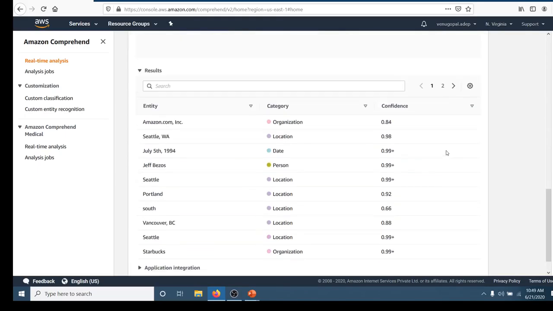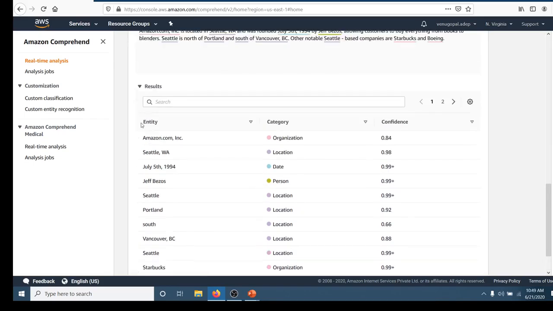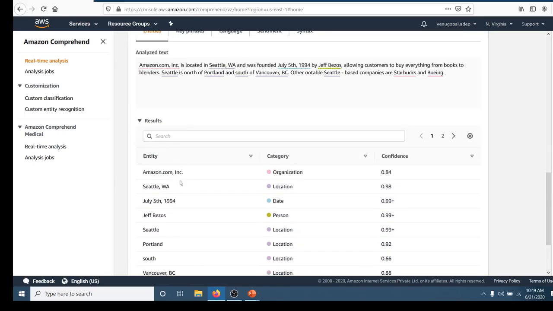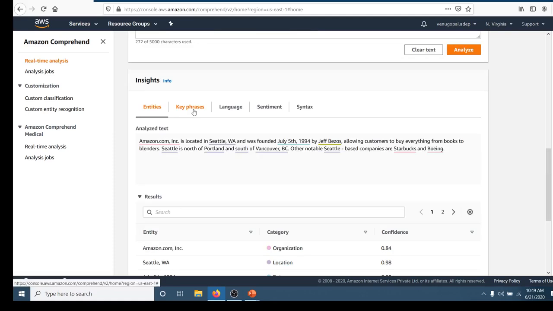As you can see, after I have clicked on analyze, it has extracted the key points like Amazon.com, Seattle, because this entire text is all about Amazon, the company, and where it's located and all those details. This AWS service has recognized Amazon as an organization, Seattle as a location, Jeff Bezos as a person, which is completely right. And not only that, it also extracts key phrases.